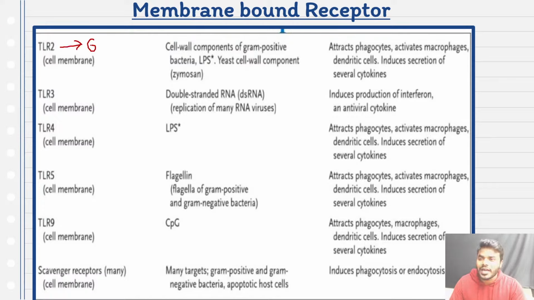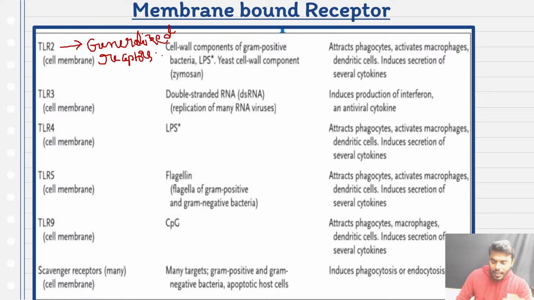Every student pay attention. TLR2. TLR2, we will be calling it, friends, a generalized receptor. So what do you mean by the word generalized receptor? I am using the word generalized receptor because many kinds of antigenic substances or many kinds of immunogenic substances can be recognized by TLR2. What I mean to say is they are not extremely specific for only one specific antigen. They will be specific for multiple.